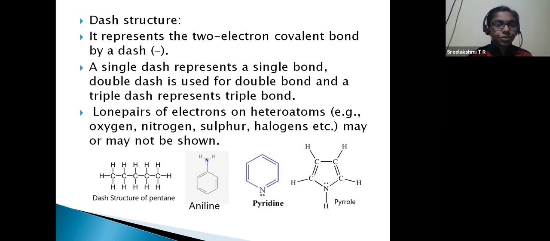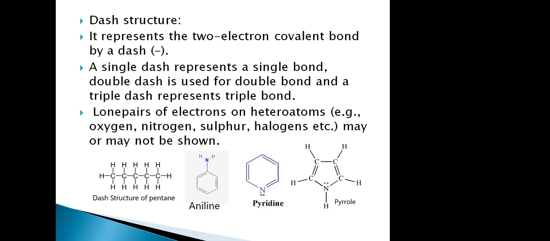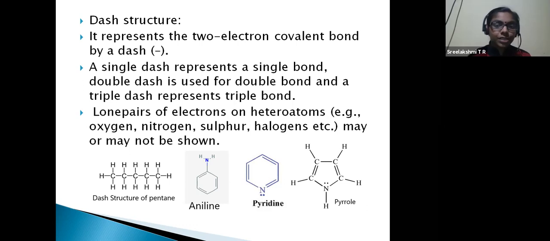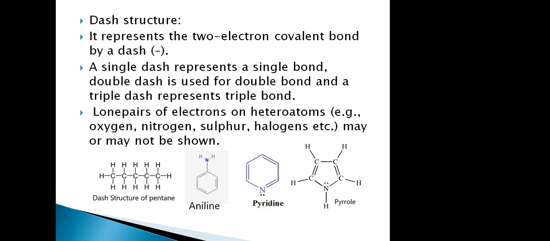For the dash line structure, the first and last are the examples. First and last one you have to take down. Dash line structure of pentane and pyrrole you have to take down. Bond line I will come back to, and show these examples again. Can we take it down, ma'am? Sure.